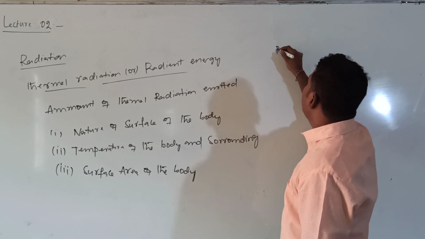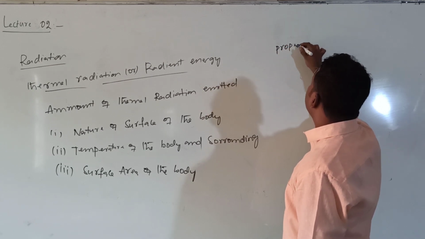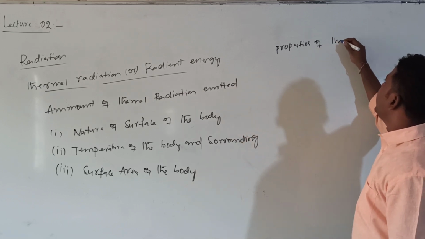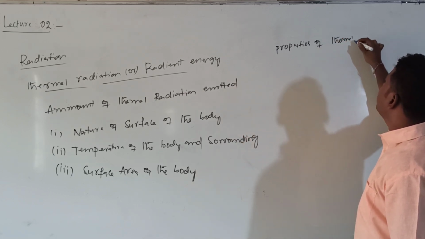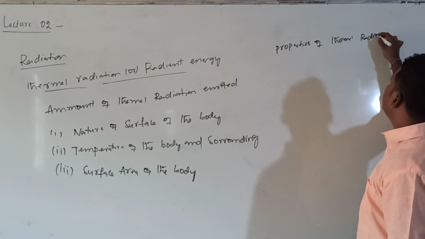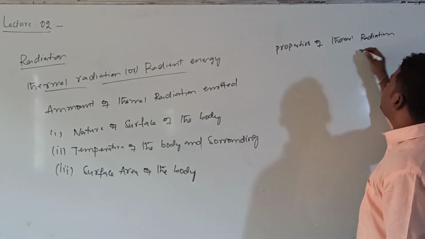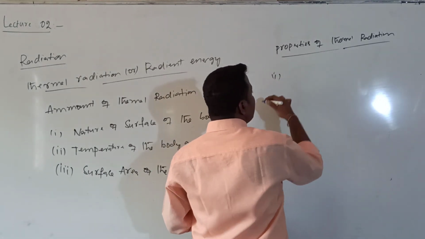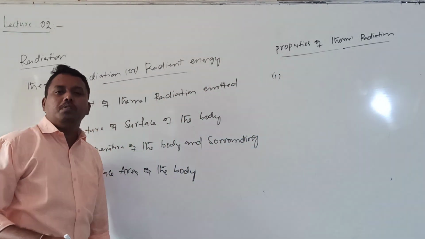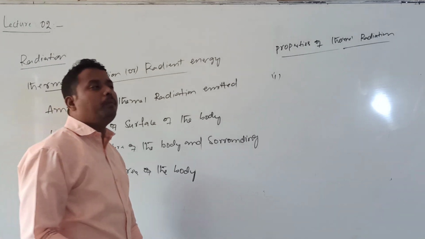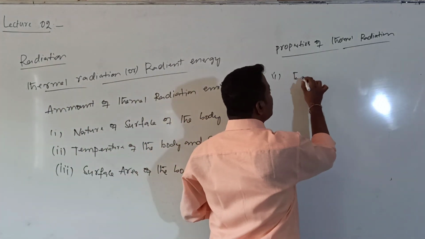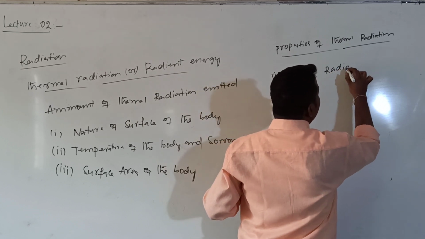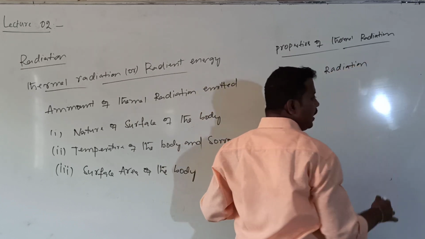Next is the properties of thermal radiation. Thermal radiation, which properties does it exhibit? The first one is that thermal radiation belongs to invisible electromagnetic radiation, emitted by the hot body.